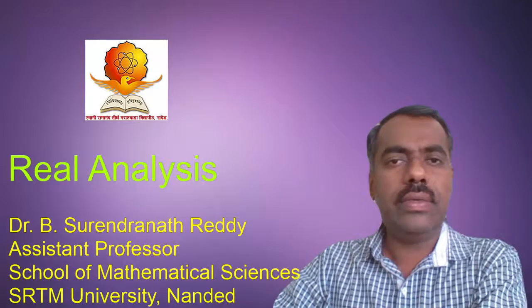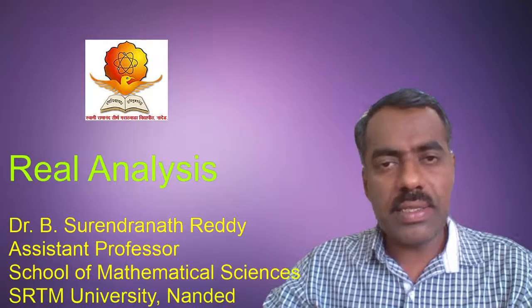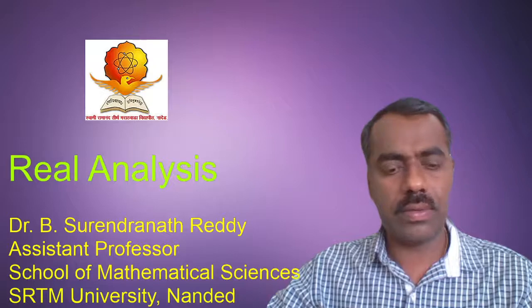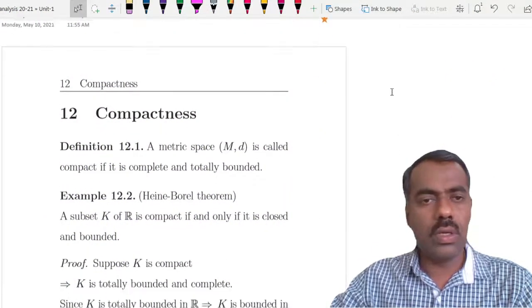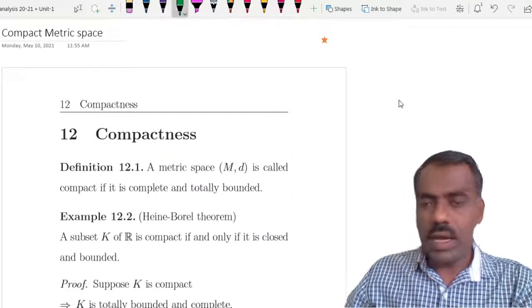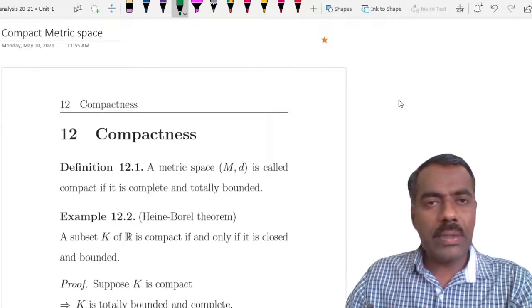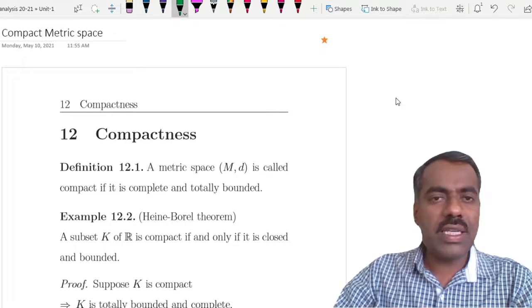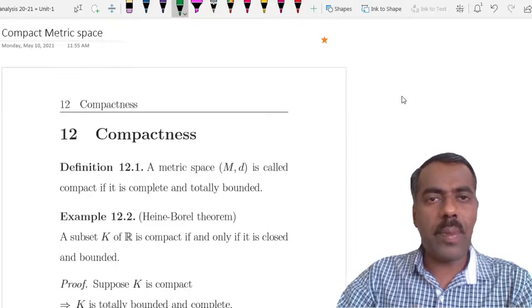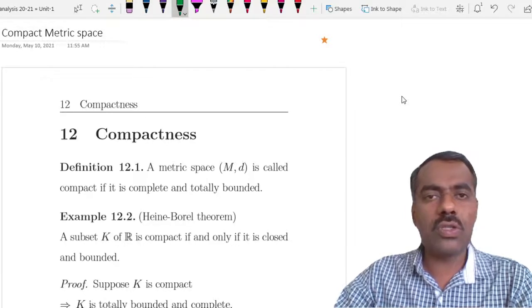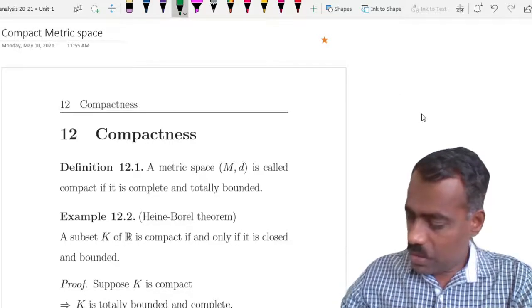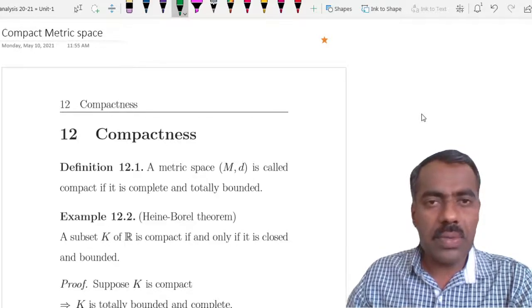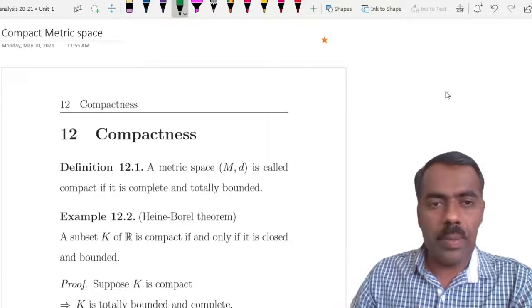In this lecture, we will discuss compactness of a metric space. In R, we might already know that a subset of R is compact if and only if it is closed and bounded. For a general metric space, we can also define what is meant by compactness.